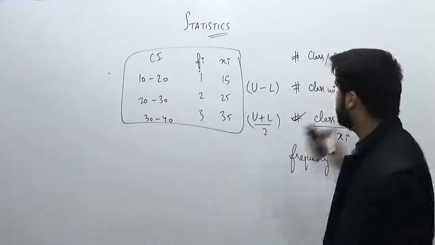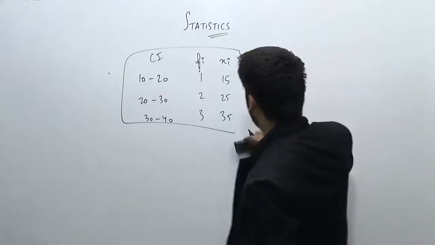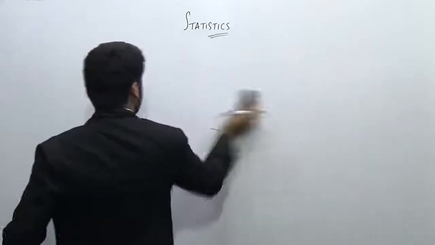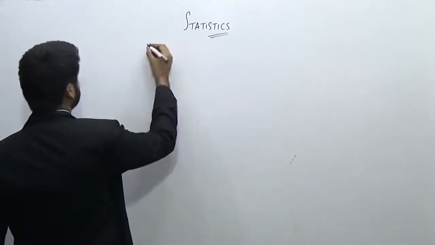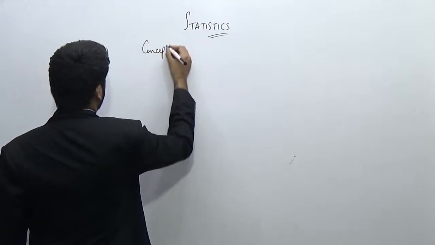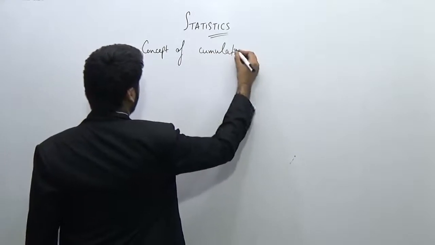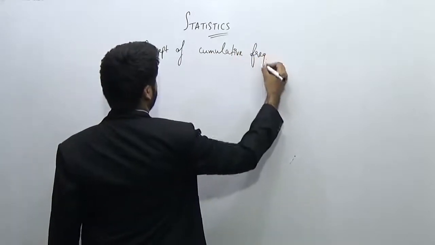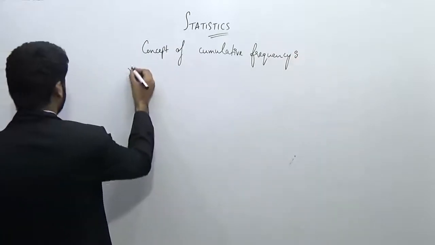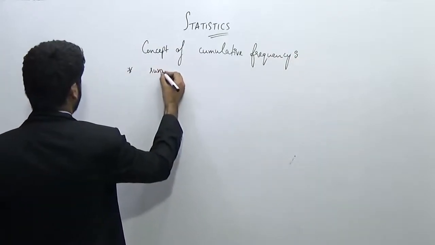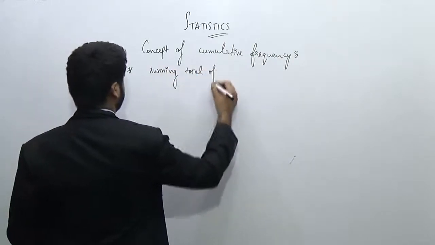Now let's understand the concept of a new type of frequency, which is known as cumulative frequency. In this concept, the first definition is that it is defined as the running total of frequencies.